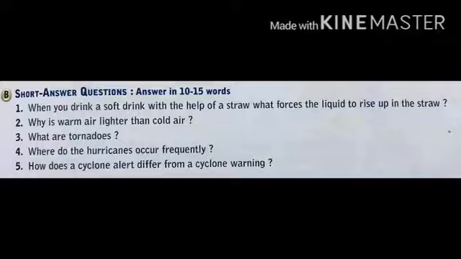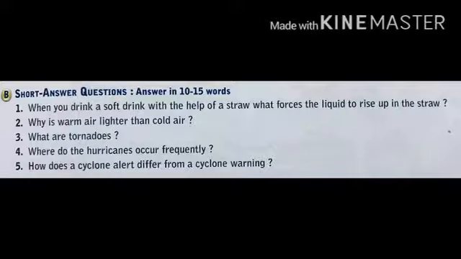Now the next question: why is warm air lighter than cold air? Air expands on heating. Due to expansion, it occupies more space or volume. As a result, its density decreases and it becomes lighter. Thus, warm air is lighter than cold air.